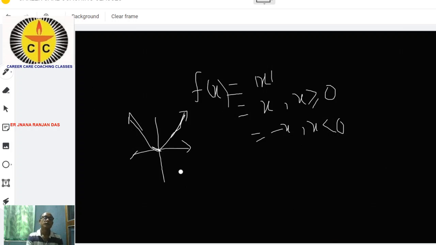So suppose x is equal to 0 here. If we find the limit as x tends to 0, then what will happen?